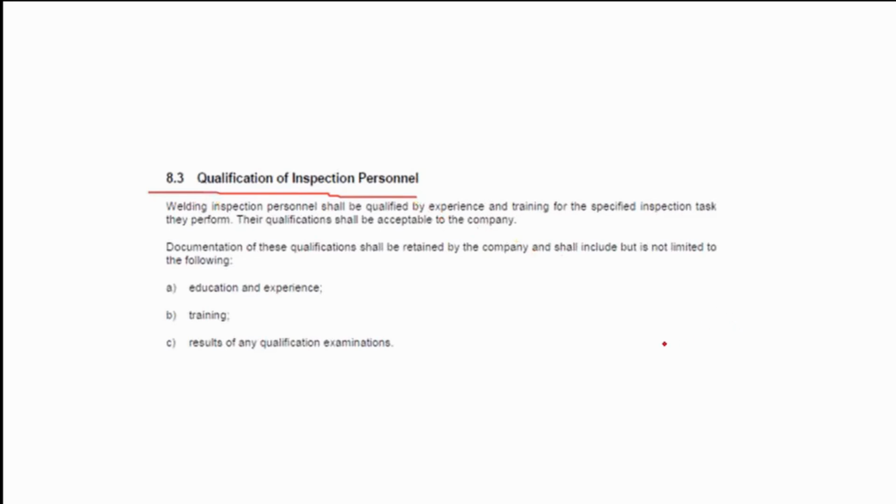So I think there is an expiration, so to speak, of the qualification of these welders if they are not using a specific welding process, for example GTAW or FCAW. If they're not using it for a couple of months or a couple of years, they need to be retested.